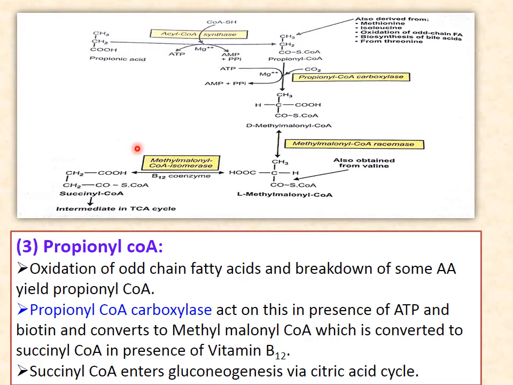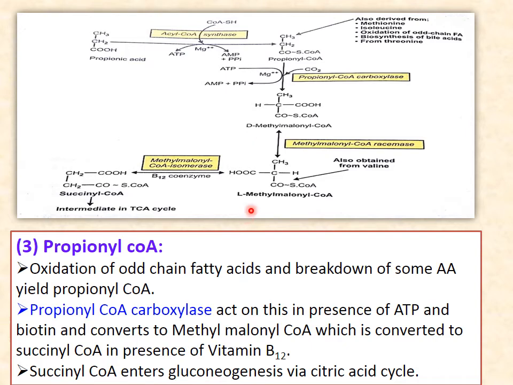Then we come to the next, propionyl coenzyme A, that is produced by the oxidation of odd chain fatty acids and breakdown of some amino acids. This propionyl coenzyme A links to the TCA cycle at succinyl coenzyme A. How is it linking? Propionic acid is converted into propionyl coenzyme A. This propionyl coenzyme A is converted into methylmalonyl coenzyme A. Then the methylmalonyl D form is there.